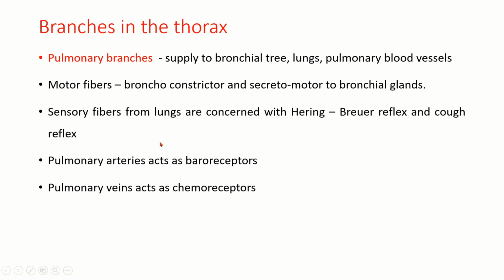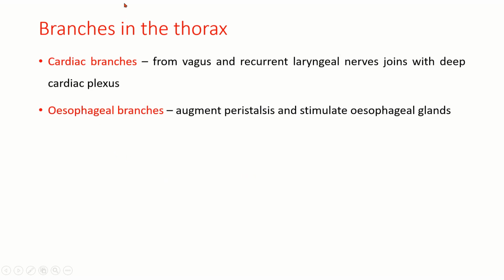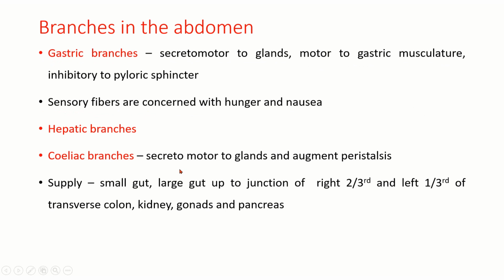So branches in the thorax, pulmonary branches, supply the bronchial tree, lungs, and pulmonary blood vessels. Motor fibers are bronchoconstrictor and secretomotor to bronchial glands. Sensory fibers from lungs are concerned with the Hering-Breuer reflex and cough reflex. So pulmonary arteries act as baroreceptors, whereas pulmonary veins act as chemoreceptors. So cardiac branches from vagus and recurrent laryngeal nerves join with the deep cardiac plexus. So esophageal branches augment peristalsis and stimulate esophageal glands.